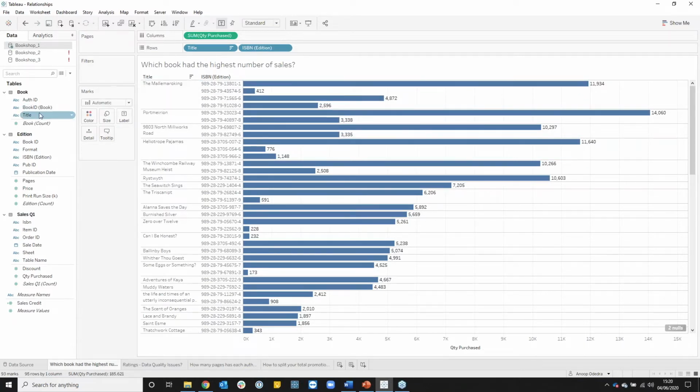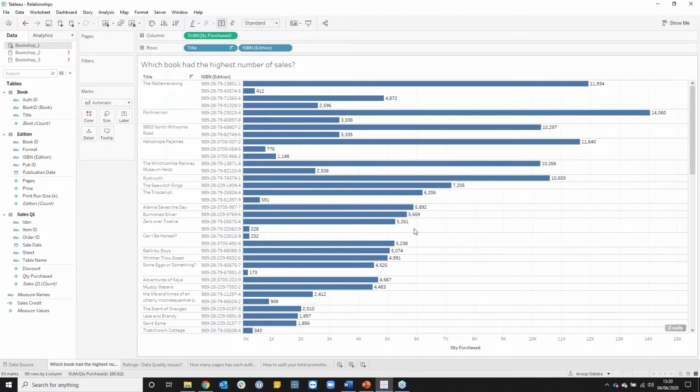I've got my title coming from my book logical table, my ISBN edition coming from my edition logical table, and my quantity purchased coming from my sales logical table. And these will all be aggregated to the right level for my analysis, and the level of detail is set based on dimensions within my view.